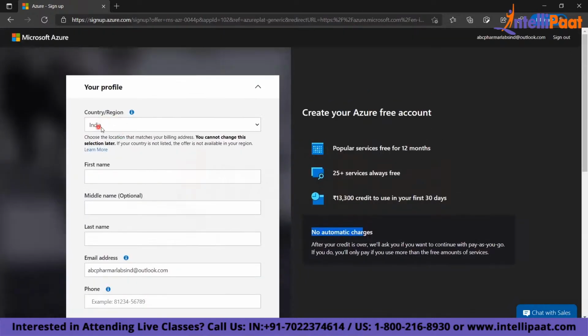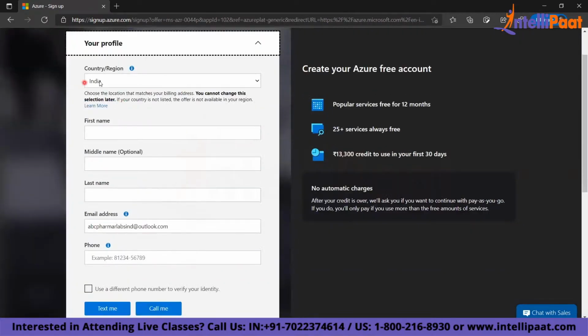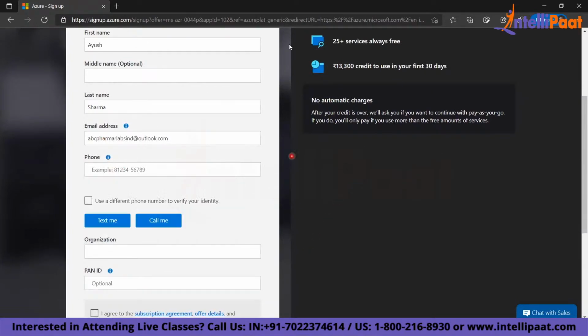So from here, you select your country. This is your profile. You have to fill three pieces of information: your profile and credit card information, and then sign up. It's very simple. So this is your country. Give your name, right? You give some email address. You give some phone number. I'll provide some phone number and I'll get an OTP. Let me configure that. So I've provided all the details here, right? And I'm moving on to the next step.